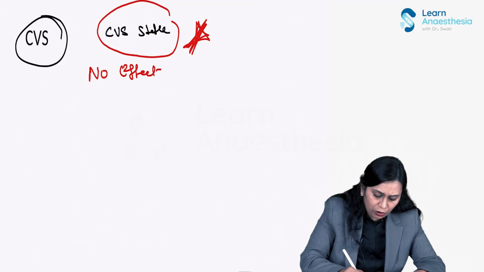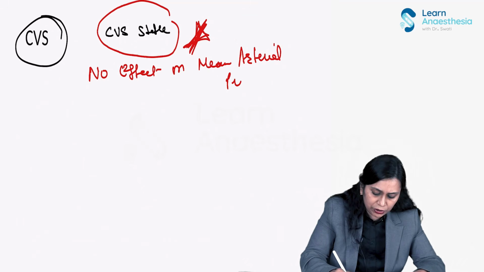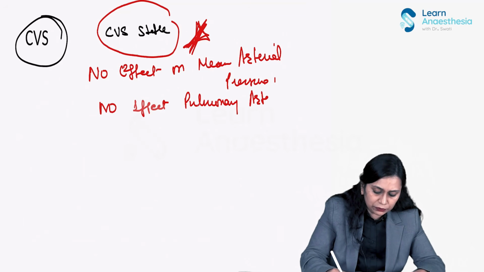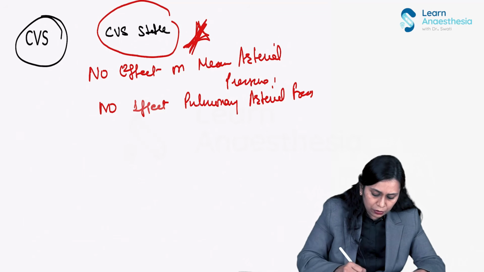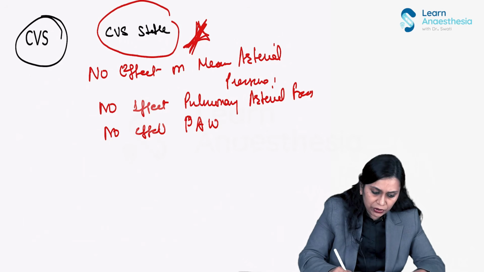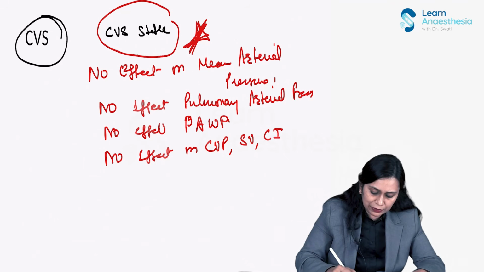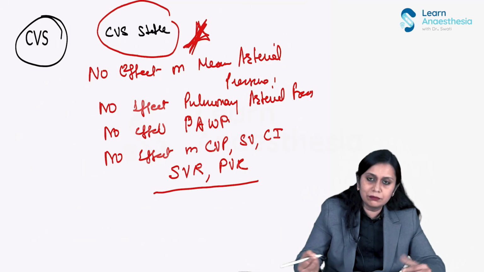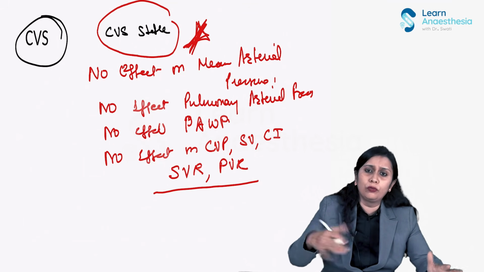No effect on mean arterial pressure, no effect on pulmonary arterial pressure, no effect on pulmonary artery wedge pressure, no effect on CVP, stroke volume, cardiac index, your systemic vascular resistance, your pulmonary vascular resistance, no effect. That's why I would go on writing no for cardiovascular thing.